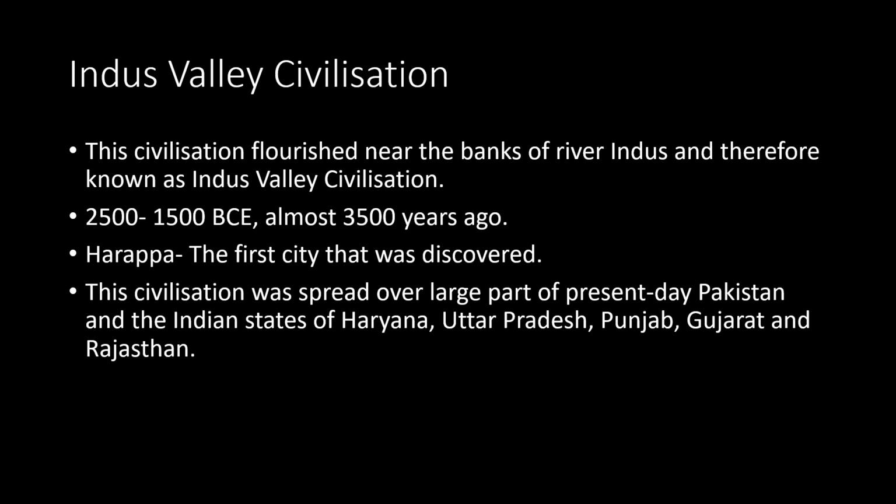Harappa was the first city that was discovered in this civilization. So, this is the reason that Indus Valley civilization is also known as Harappan civilization. The civilization was spread over a large part of present day Pakistan and the Indian states of Haryana, Uttar Pradesh, Punjab, Gujarat, and Rajasthan. So the civilization spread over this area.